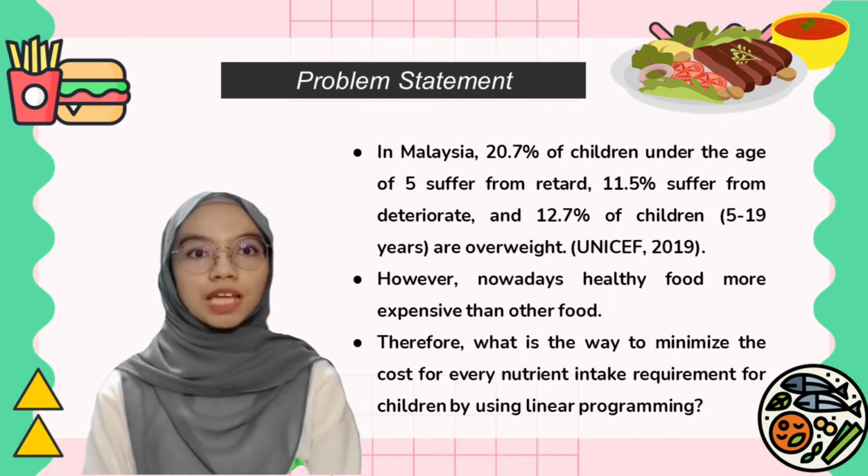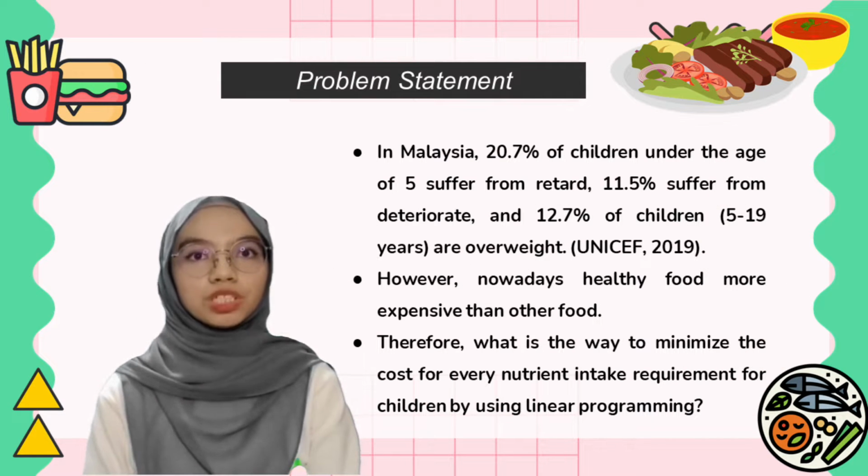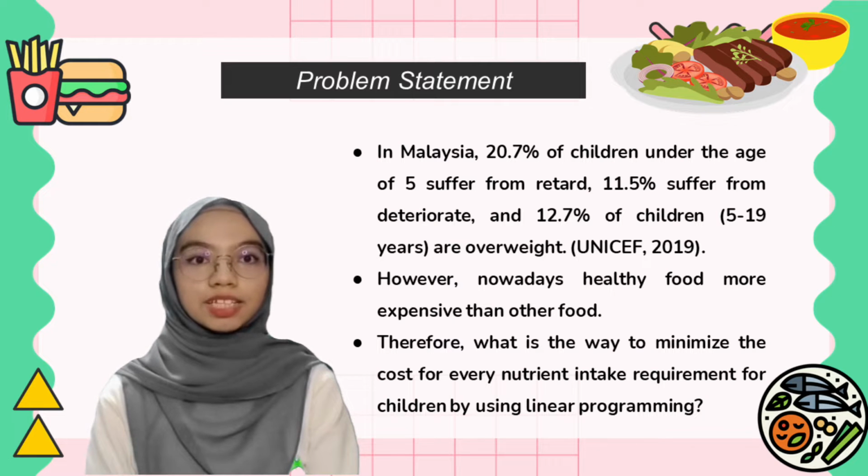Next, for the problem statement, as stated by UNICEF in 2019, in Malaysia, 20.7% of children under the age of 5 suffer from stunting, 11.5% suffer from wasting, and 12.7% of children between the ages of 5 and 19 years old suffer from overweight.